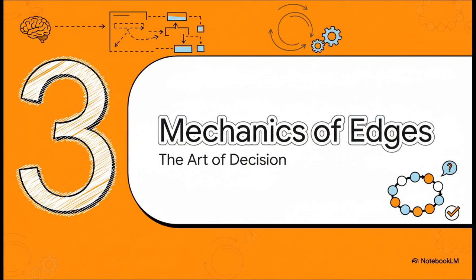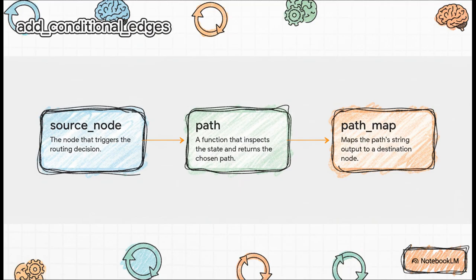They are the absolute key to creating these dynamic, smart loops that really define what an advanced AI agent can do. In the code, this is handled by a function called addConditionalEdges. It's pretty simple when you break it down. It just needs 3 things. First, a source node, which is just asking, where does this decision start? Second, a path function, which acts as the little brain of the decision. It looks at the current state and makes a choice. And third, a path map, which is basically a GPS. It takes that choice and says, okay, based on that, you're going to this node next.